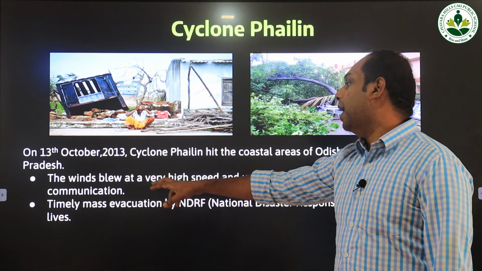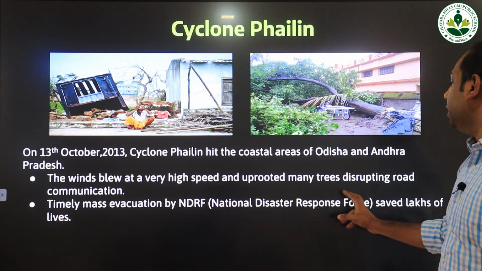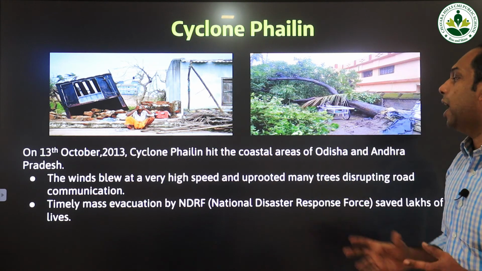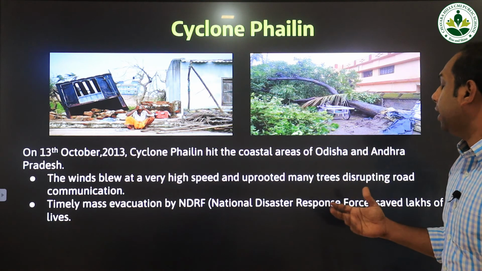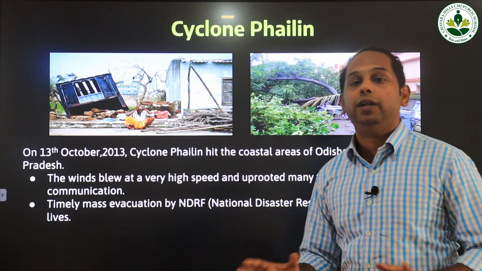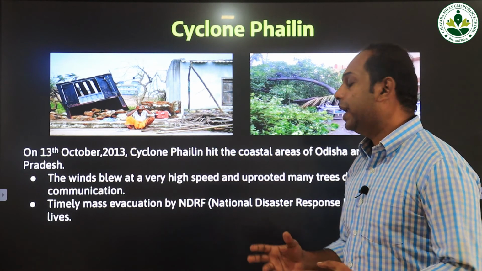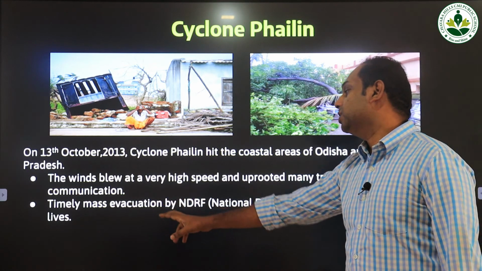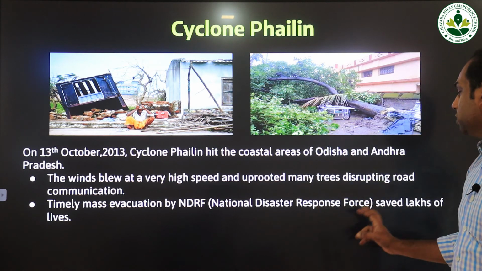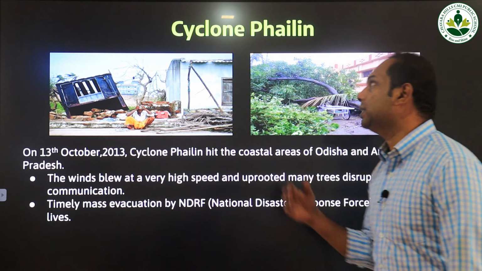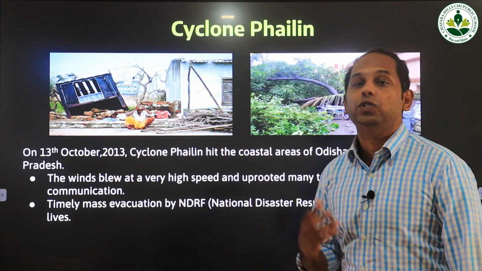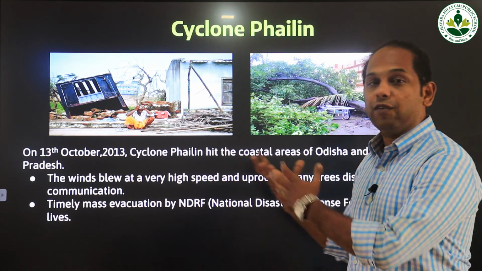The winds blew at a very high speed and uprooted many trees, disrupting road communication. This cyclone caused huge damage to trees and to the telecommunication facilities of India. Then there was a mass evacuation by NDRF. What is the full form of NDRF? National Disaster Response Force. During the time of Cyclone Phailin, the NDRF in India saved lakhs of people by moving them to safer places.